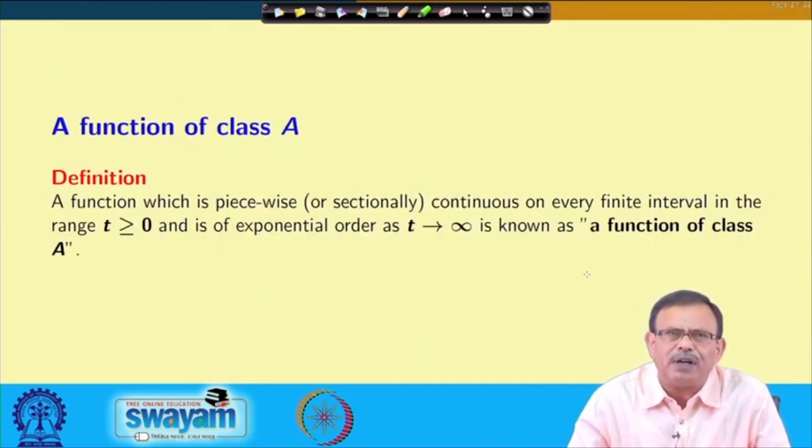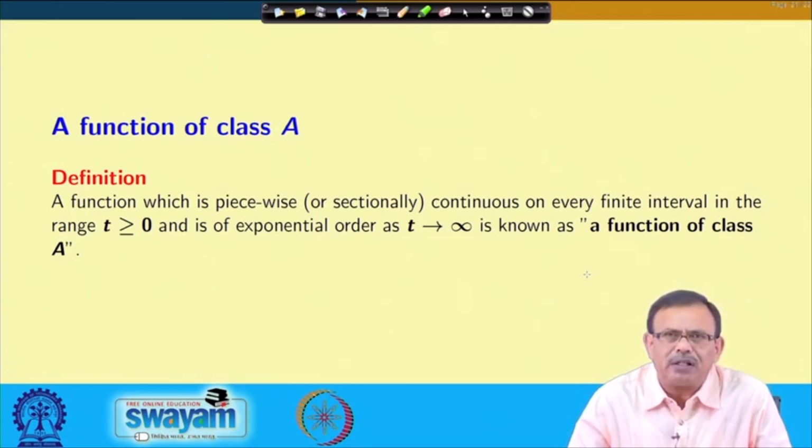Just a general definition: a function which is piecewise continuous on every finite interval in the range t greater than 0 and is of exponential order as t approaches infinity is known as a function of class A. Or in a simple way, I can say that if a function is of class A, that means the function is of exponential order.